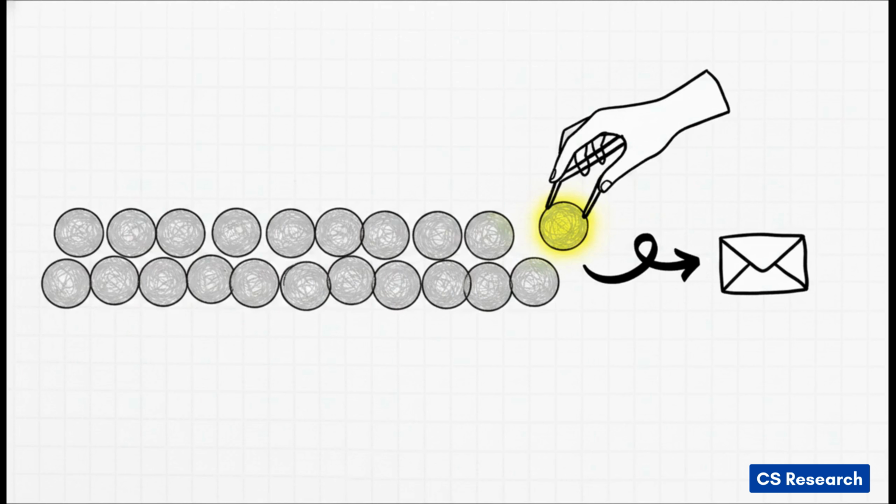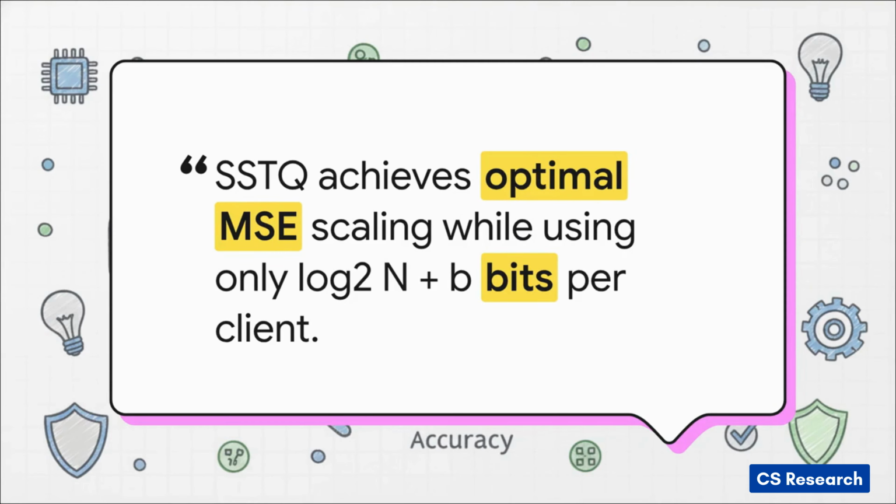And the absolute best part? This entire process is completely data oblivious. I mean, the theoretical weight of this breakthrough really can't be overstated. The authors prove that SSTQ achieves the optimal theoretical mean squared error scaling. That means it perfectly matches the best possible accuracy limits of LDP while simultaneously achieving extreme, almost unbelievable compression.